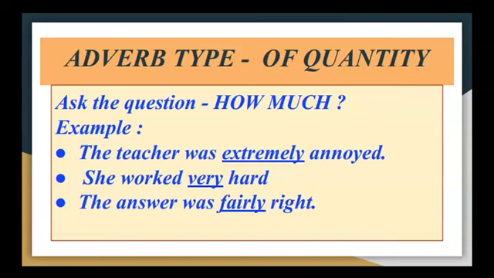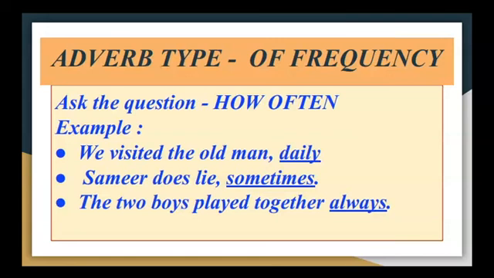Adverb type of quantity. Here we need to ask the question how much. The teacher was extremely annoyed. How much annoyed was the teacher? Extremely. She worked very hard. How much did she work? Very hard. So here work is the action and very is the adverb type of quantity. The answer was fairly right. Was is the action. Fairly becomes the quantity. How much right was it? Fairly right.